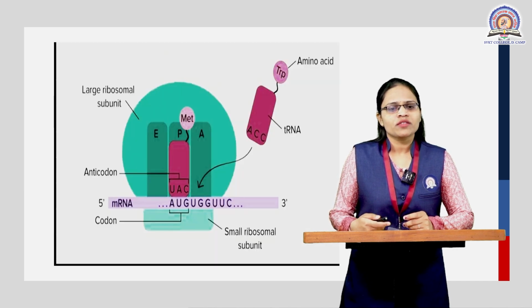This one is the structure of the ribosome. There is the larger subunit as well as the smaller subunit. It also contains the E site, P site and A site. The smaller subunit of the ribosome, as well as the larger subunit of the ribosome, is attached to the mRNA.